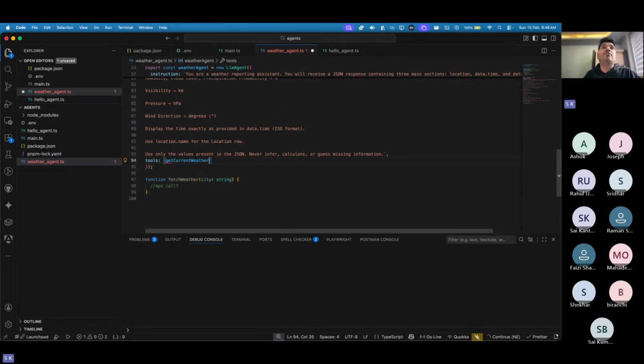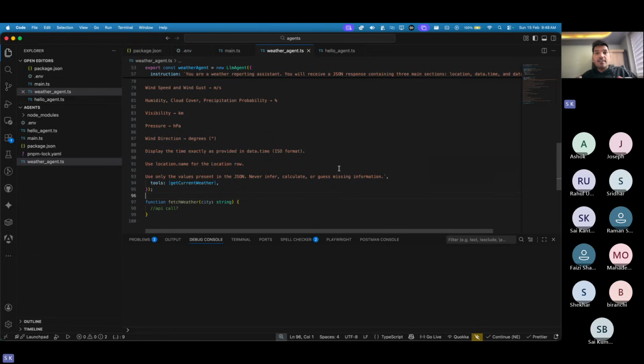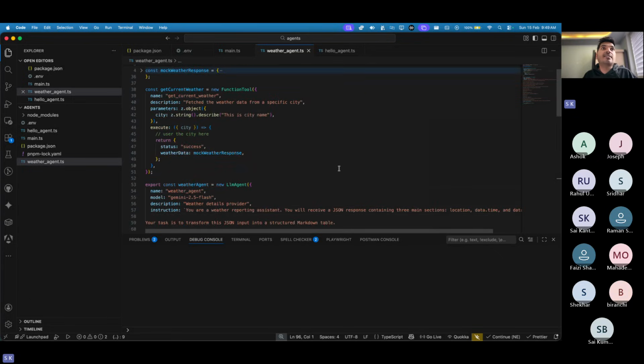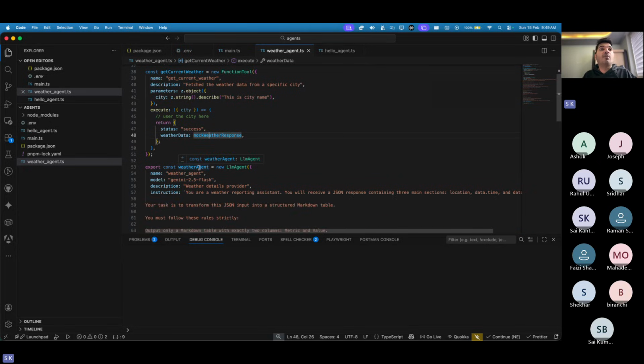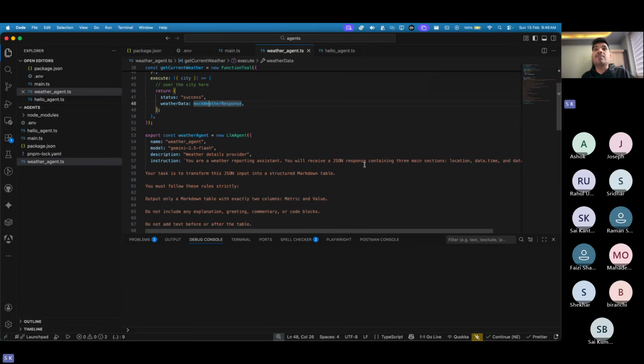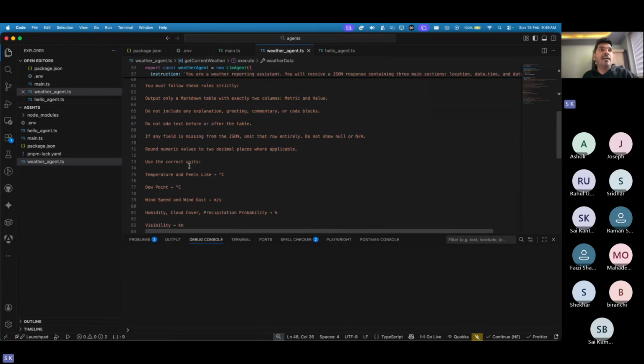So now your agent got a superpower called a tool, and this tool helps you fetch the current weather. Can you see this guy is able to give me weather data? If this tool is called, it goes and fetches the data, and based on that, it returns something to the agent. And what does the agent do? The agent receives a JSON response containing these three sections, and based on that, you have said, hey, I want you to create tabular data.